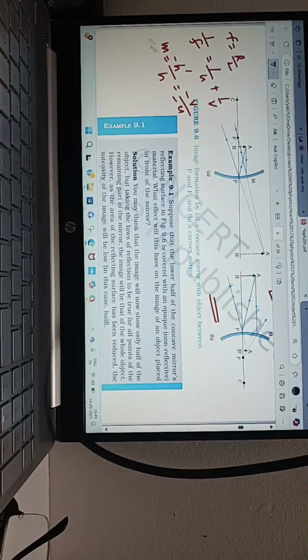So h dash by h is equal to minus v by u. Remember, this is called magnification. For magnification, we don't talk about minus, we talk about size of image by size of object. At that time, the minus will get cancelled, so I'll get minus v by u.